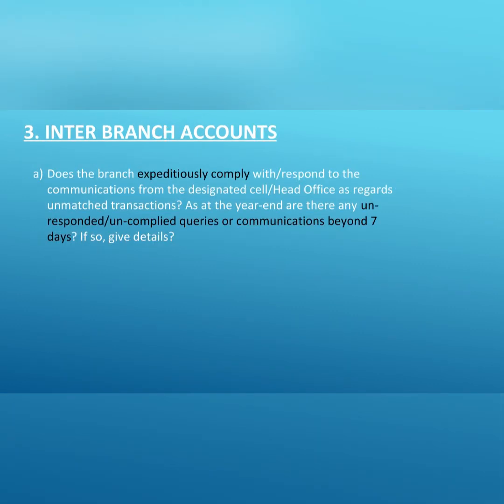Third point under general is inter-branch accounts. This point asks about the expeditious compliance with the communications from HO or higher level authorities regarding unmatched transactions. If we come to know about any such instances where there are unresponded queries or communications beyond 7 days, then we have to give details of the same.